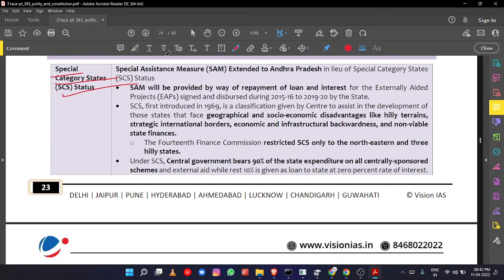But the state government, Andhra Pradesh, is not given this special category status. Instead of that, it is given special assistance measures. Okay, special assistance measures instead of special category status. Okay, so what does special category status mean?